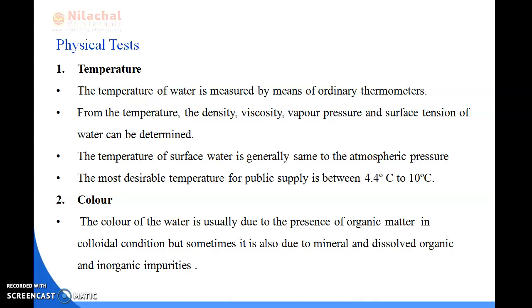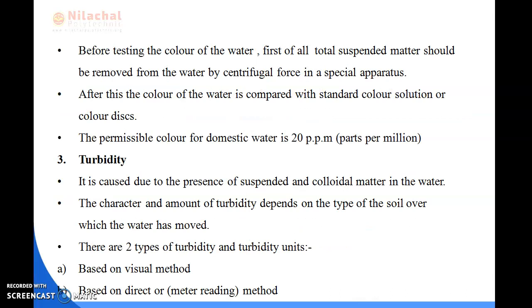Next is color. The color of the water is usually due to the presence of organic matter in colloidal conditions, but sometimes it is also due to mineral and dissolved organic and inorganic impurities. Before testing the color of the water, first of all, total suspended matter should be removed from the water by centrifugal force in a special apparatus. After this, the color of the water is compared with the standard color solution or color disc. The permissible color for domestic water is 20 ppm, that is parts per million.